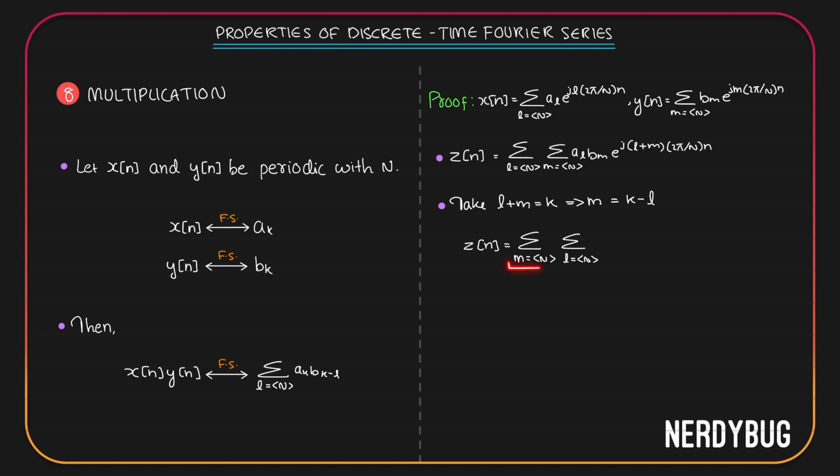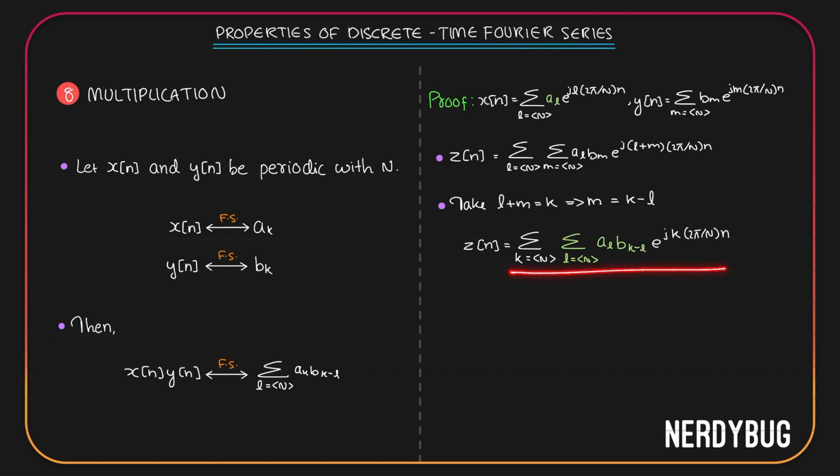So instead of writing m is taking N consecutive integer values, I will write k is taking N consecutive integer values. Now we can write al bm as al b k minus L because m now is k minus L. e raised to j L plus m is k, so we can write k 2 pi by N n.